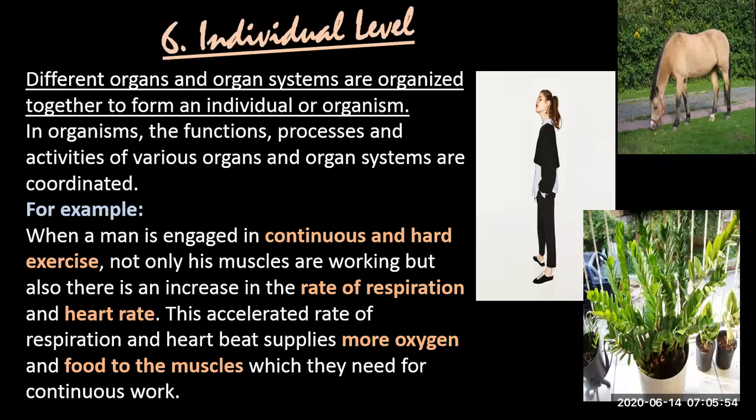If I tell you in my own words, all these organs and organ systems will make what? An individual. Like if I talk about the human example, the digestive system, nervous system, reproductive system, excretory system, respiratory system, circulatory system, and all these systems together will make one individual, and that is called the individual level. Basically, different organs and organ systems are organizing together to make an individual, and that individual can be a horse, that individual can be a plant. Individual level exists in plants too, an individual plant.